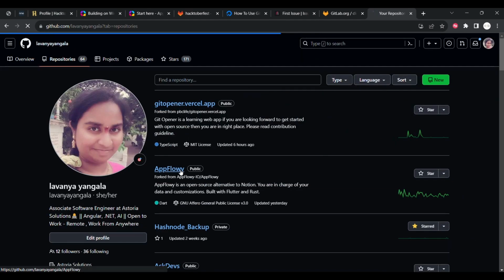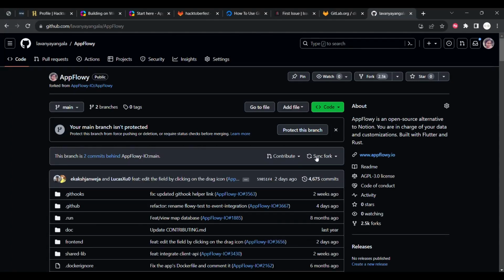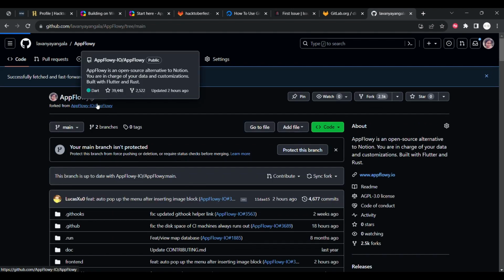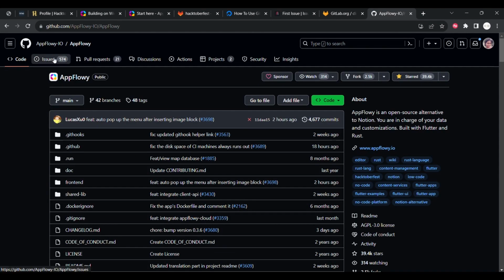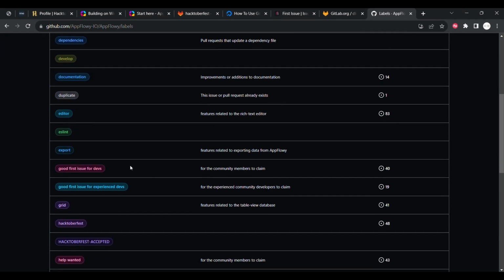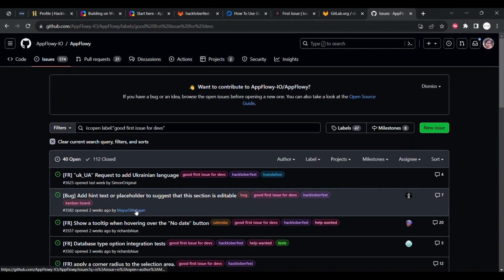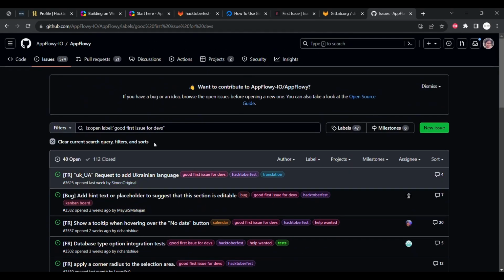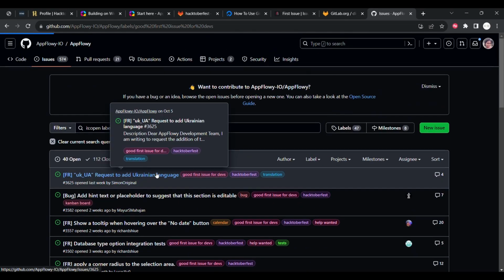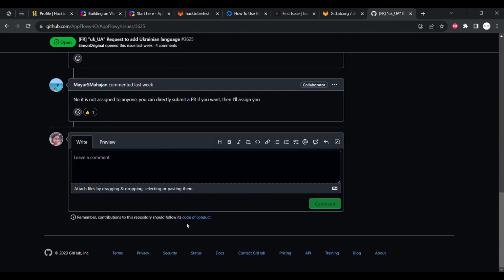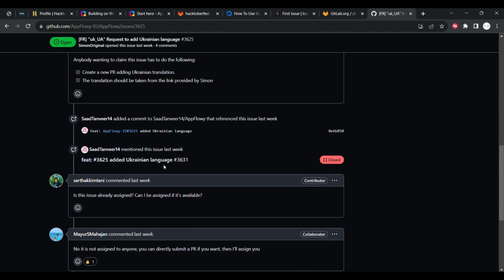This is AppFlowy, this is the main repository. I forked it. So you can go to the Issues section and the Labels section, and you can find good first issues for devs. You can check any of the issues which you want and you can get assigned. Suppose they're adding one here, this is the description. You can ask to be assigned. They will assign you and you can work on it, and after that it will be closed.